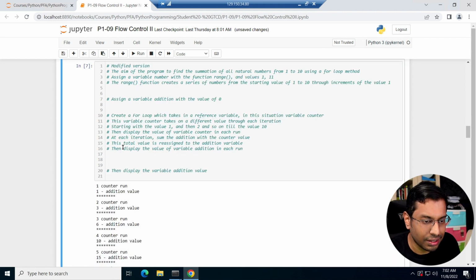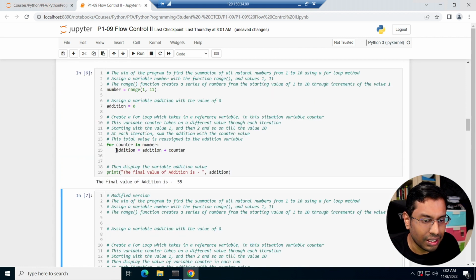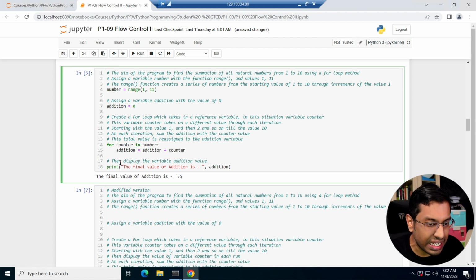So let's run this. You can see when we run this, the final value of addition is 55. The for loop is doing exactly the same as we did with the while loop, but it looks a lot cleaner and neater when you use a for loop. So a for loop makes more sense for this kind of situation, but a while loop does the same thing. You just have to set conditions and different ways of how to do it.